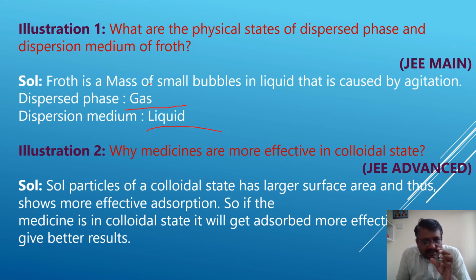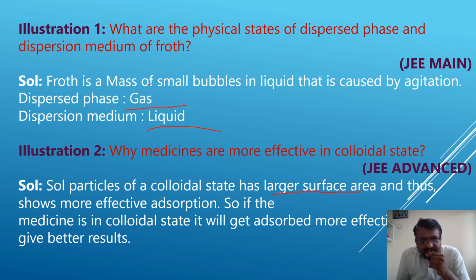See, sol particles, sorry, particles of colloidal state have a larger surface area and thus show more effective absorption.